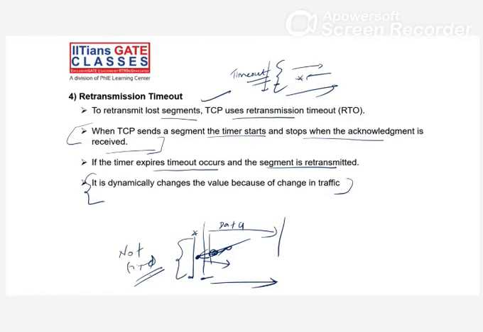So there are 3 or 4 algorithms to calculate this retransmission timer. In the next lecture, we will discuss these algorithms, right? What are the algorithms to determine the dynamically changing timeout value? We will discuss them in the next lecture.